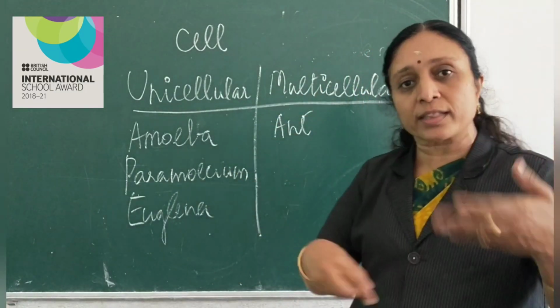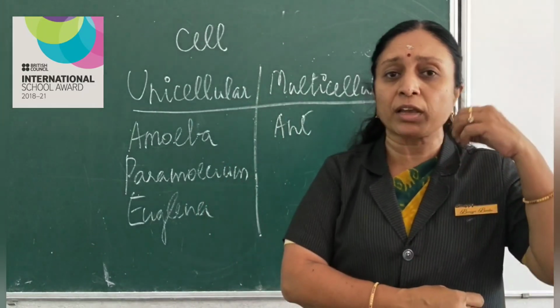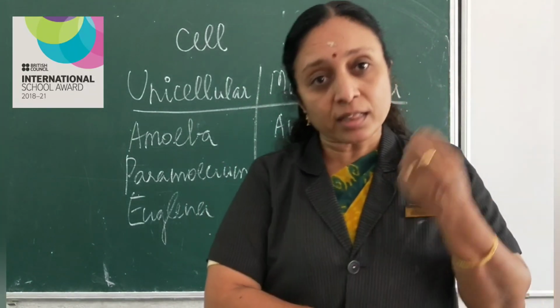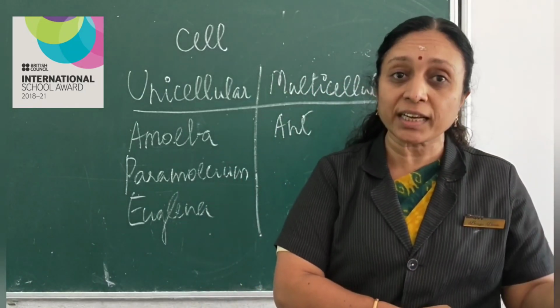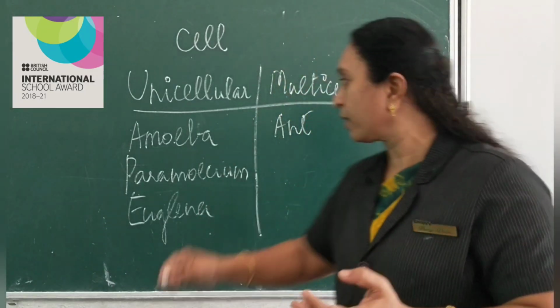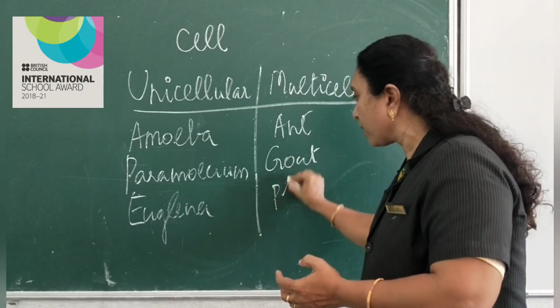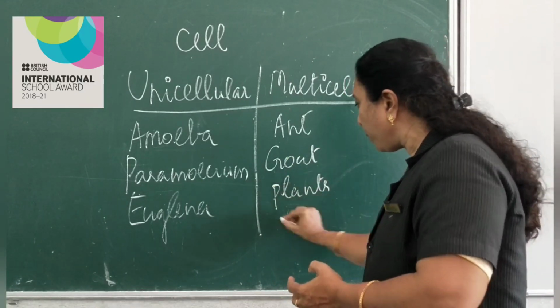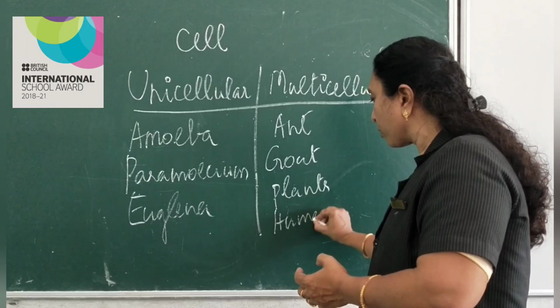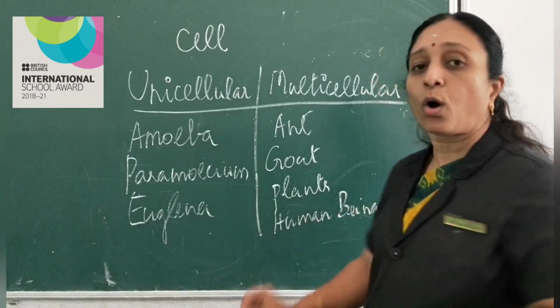Okay, give me more examples. Any other examples? Any living organisms which is having more than one cell? Yes, tiger, human beings, goat, sheep, all these are multicellular organisms. So we can write down goat, plants, human beings. So these are all multicellular organisms.